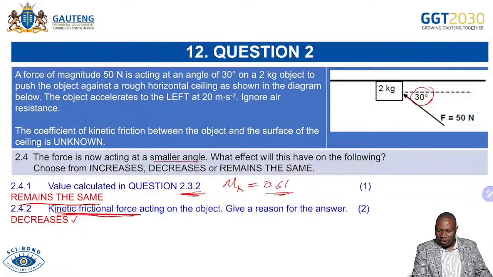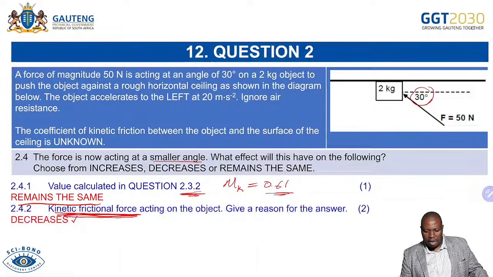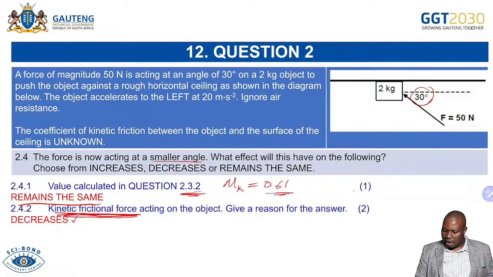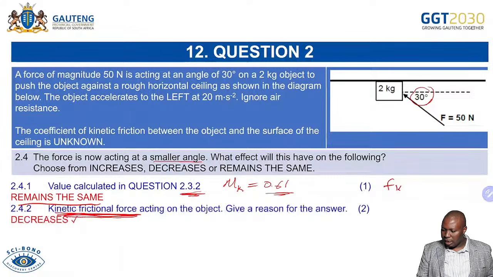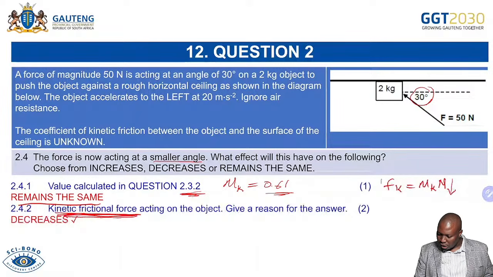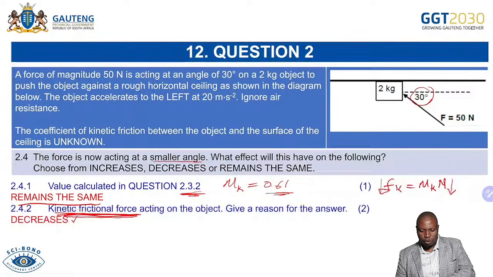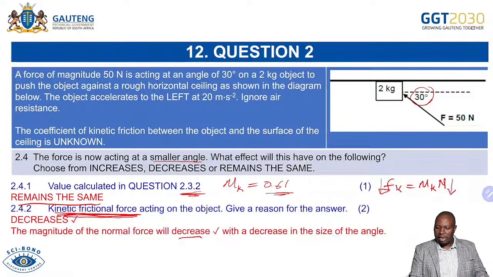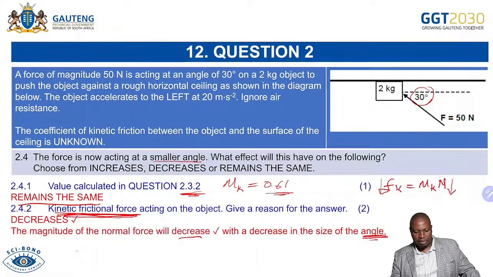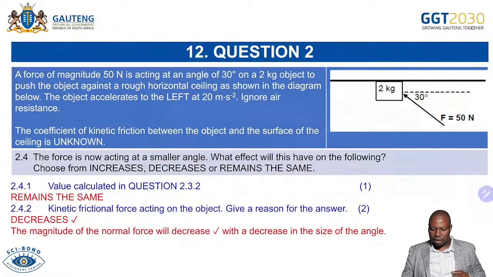Remember, as you decrease the angle, we're expecting that the normal force will decrease. From the formula, kinetic friction equals the coefficient times normal force. If we decrease the normal force, the Fk as well will decrease. That's why our answer is decreases. So as the angle decreases, normal force decreases, and when normal force decreases, even the kinetic frictional force will decrease.